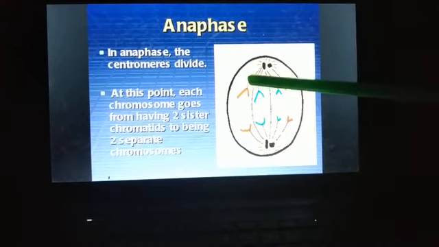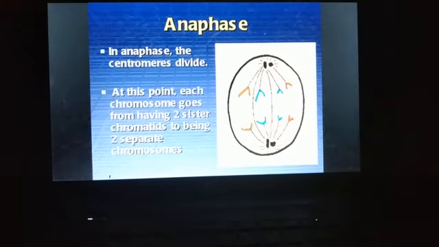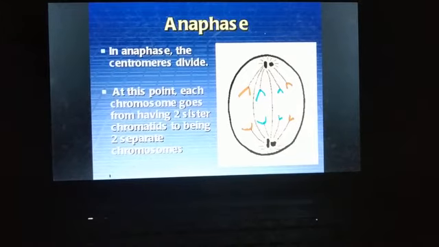Because the microtubules get shortened, that is why they get separated and move towards the opposite poles.